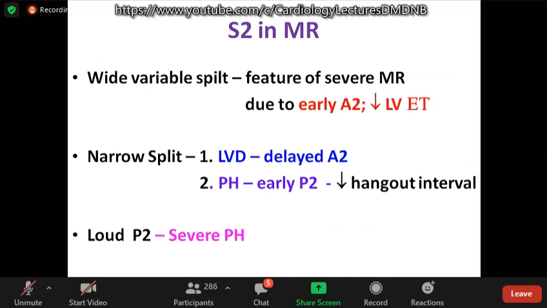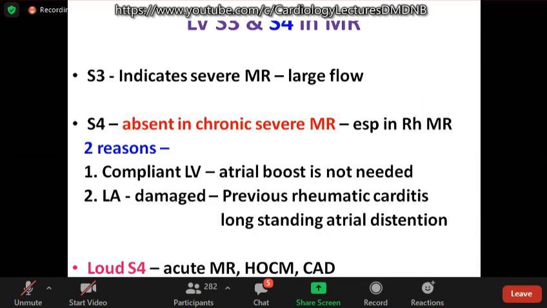Whenever there is onset of LV dysfunction, A2 will be delayed, so you get a narrow split. The other mechanism is development of pulmonary hypertension. Here, due to decrease in hangout interval, P2 occurs early and causes a narrow split. Loud P2 is a feature of severe pulmonary hypertension. S3 in MR indicates severe MR because of large flow across the mitral valve. It doesn't indicate LV dysfunction.